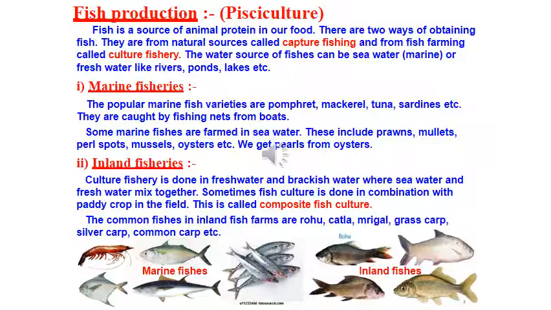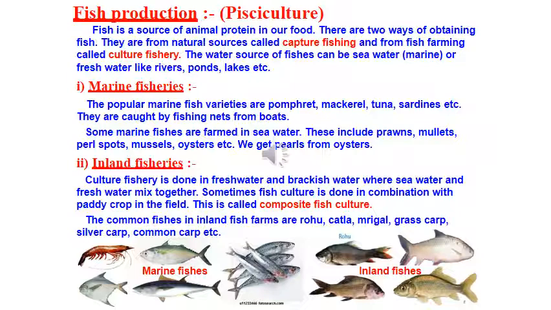In such a system, a combination of 5 or 6 fish species is used in a single fish pond. These species are selected so that they do not compete for food: bottom feeders, middle zone feeders, top zone feeders. So, we have to choose fishes accordingly. As a result, the food available in all the parts of the pond is used.